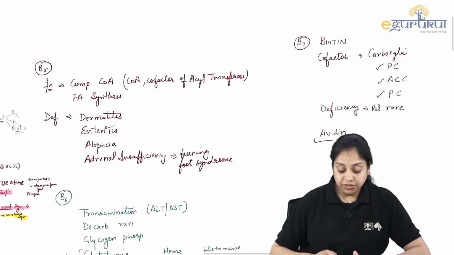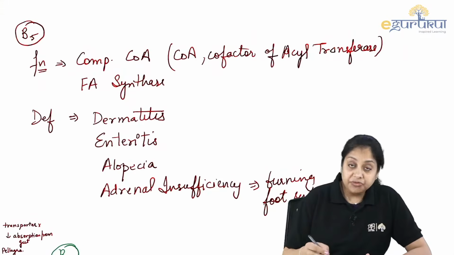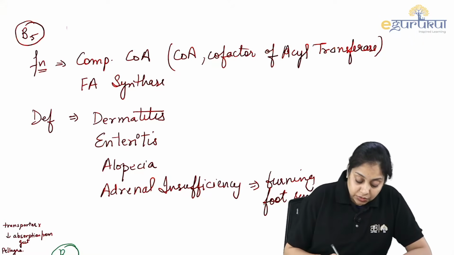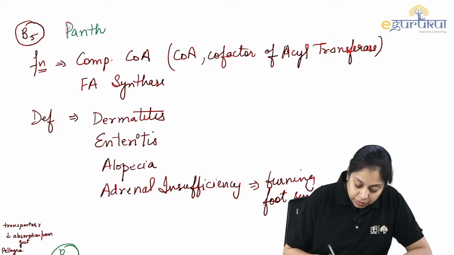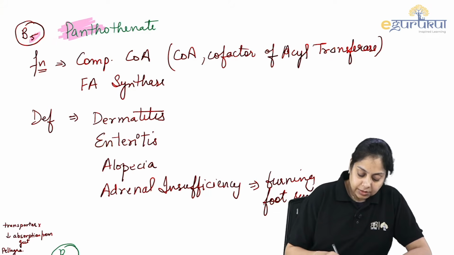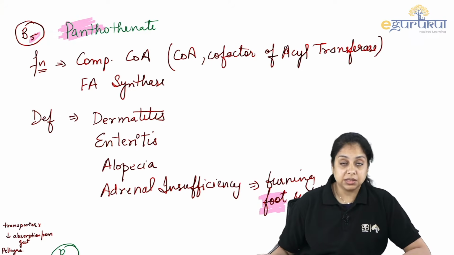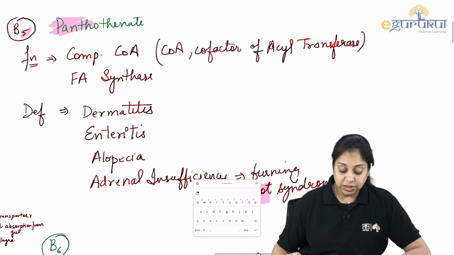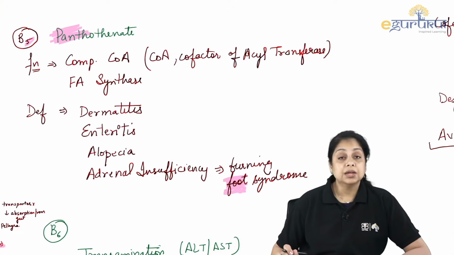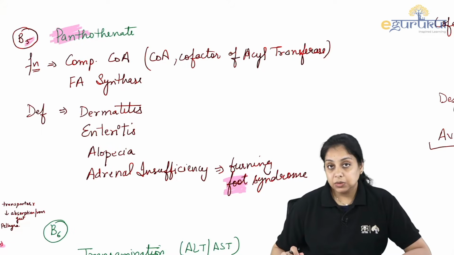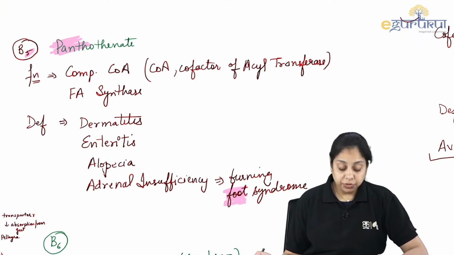Next is vitamin B5, right? 5 is pento, right? So the name of this is pantothenic acid or pantothenate, right? 5 here and 5 here. For B5, you have to remember it is related to burning foot syndrome. That is one of the previously asked questions also, right? They may ask you this time in one way or the other. So remember this. 5 is pento. The name is pantothenic acid. Okay, so this is about the pantothenic acid, right?